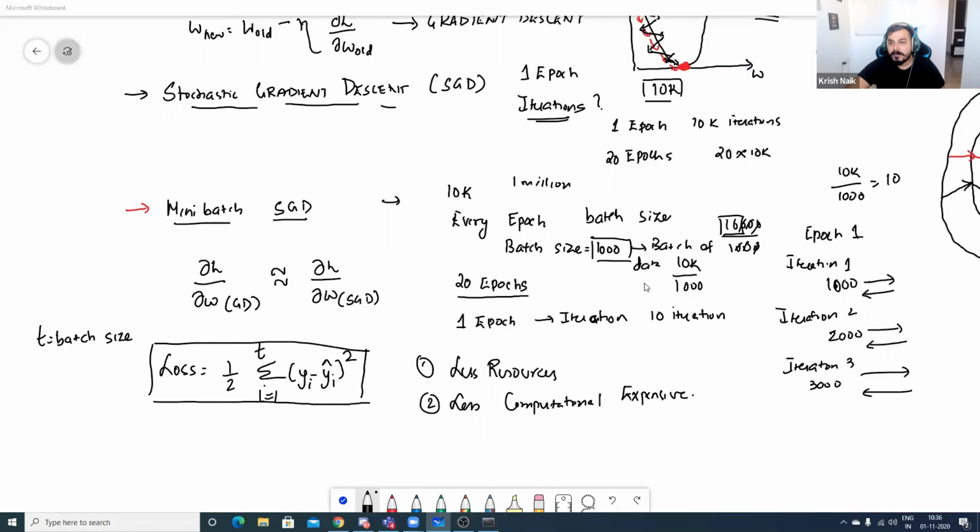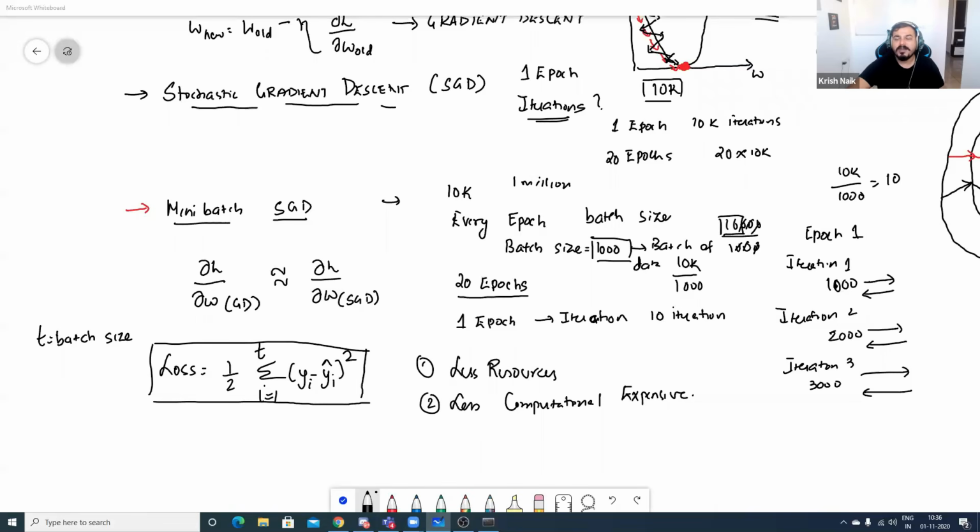Epoch is a round of front propagation and back propagation. Exactly. Epoch is a round of front propagation and back propagation. But imagine if there are multiple iterations inside an epoch, that many number of front propagation and back propagation will happen. Okay. There should be two loops, one for batch size and one for number of iterations to get the total number of observations. Yes, if we are taking mini batch stochastic gradient descent or stochastic gradient descent. In the case of gradient descent, every time it will be only one iteration inside one epoch. Okay.